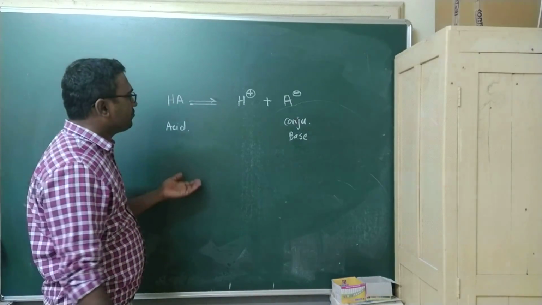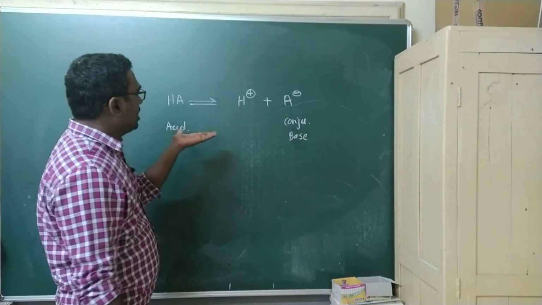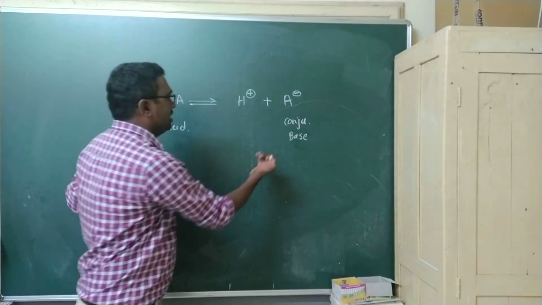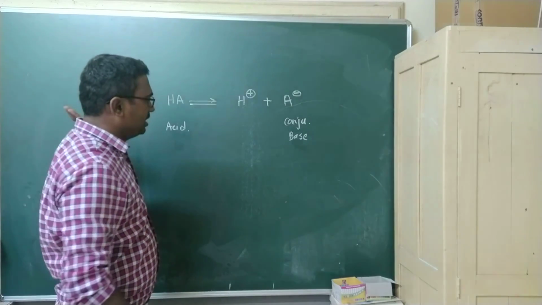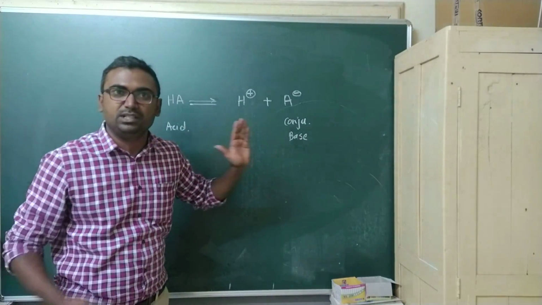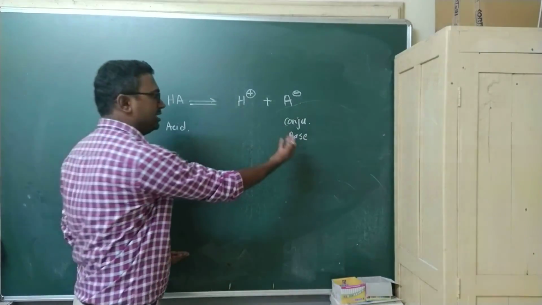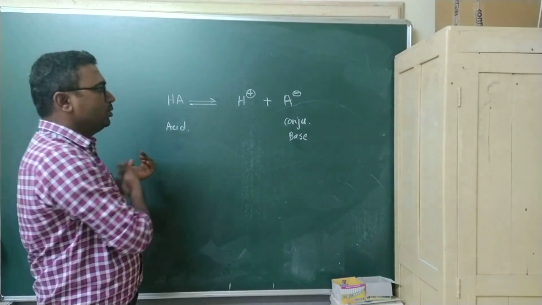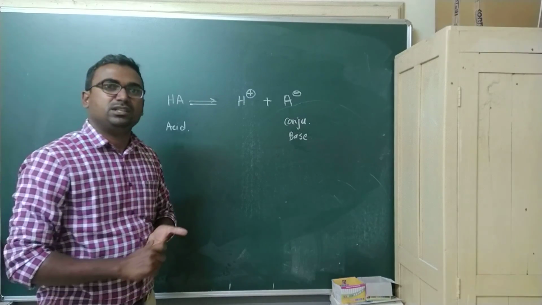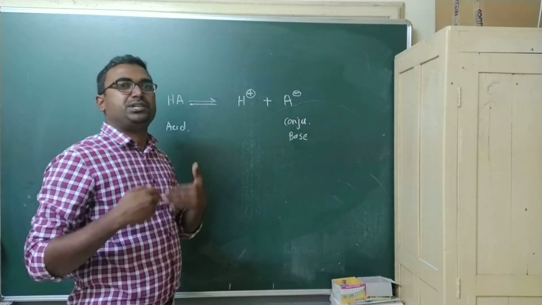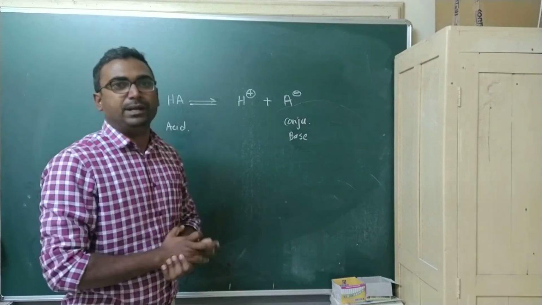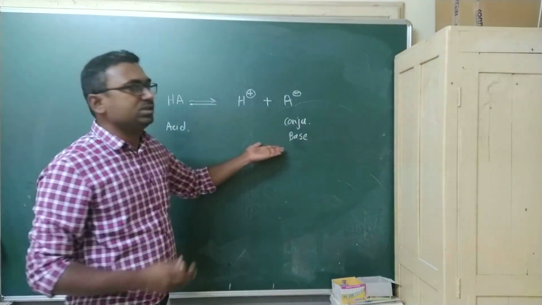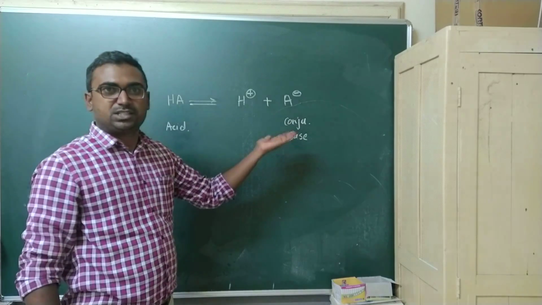This one is the left hand side, and this one is the right hand side. If the reaction proceeds from left to right, that means dissociation, and from right to left it means association. So a stronger acid means the acid which dissociates more rapidly and to a much greater extent. The more the dissociation of the acid, the stronger the acid will be.